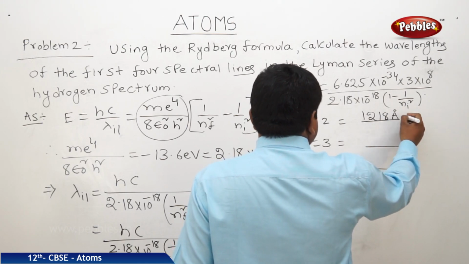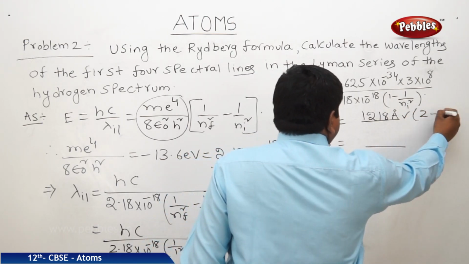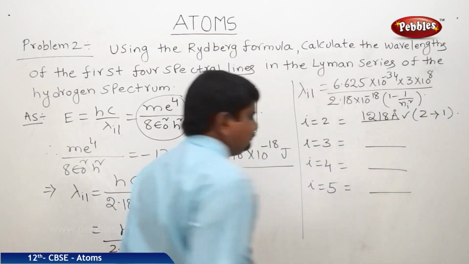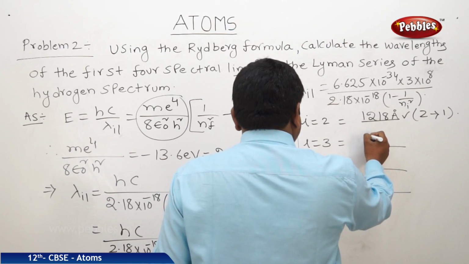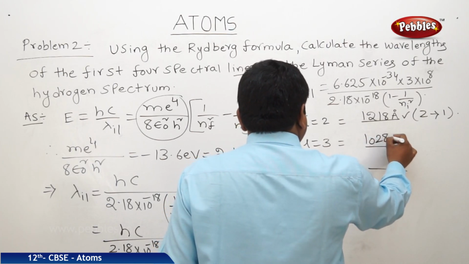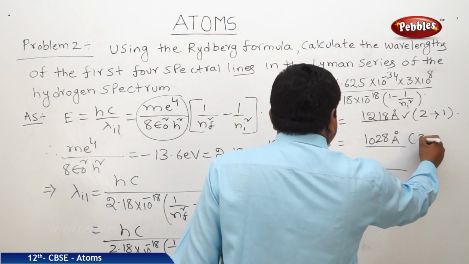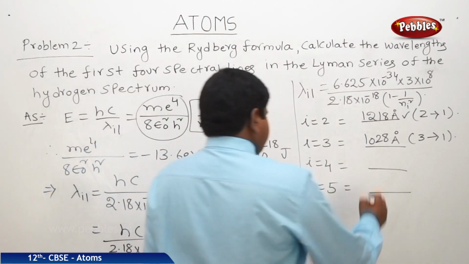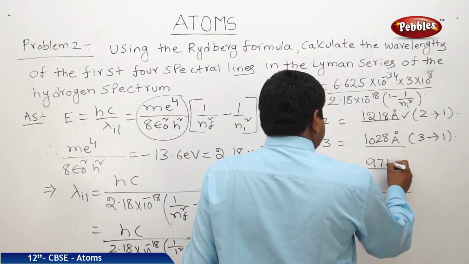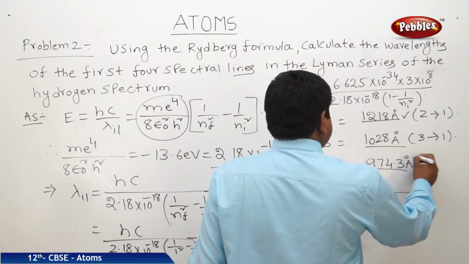1218 angstroms. This is the wavelength from 2 to 1 transition. If it is 3 to 1 transition, the value will be 1028 angstroms. If it is 4 to 1, the value is 974.3 angstroms.